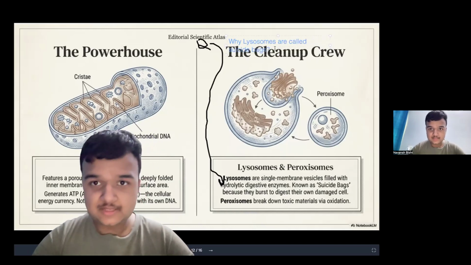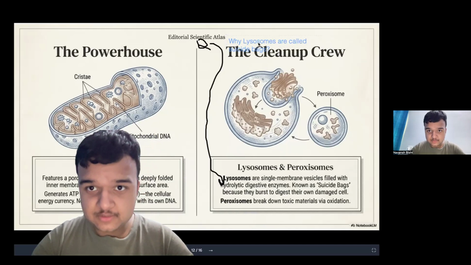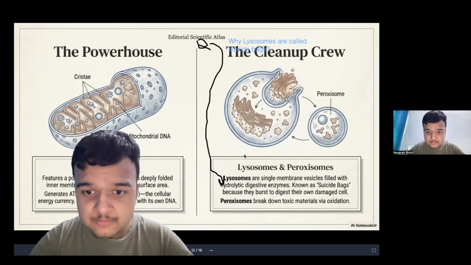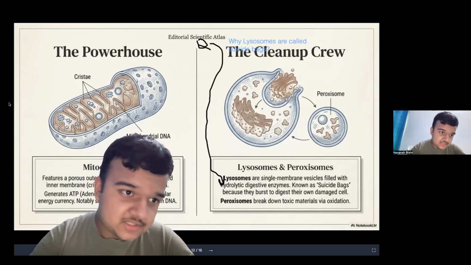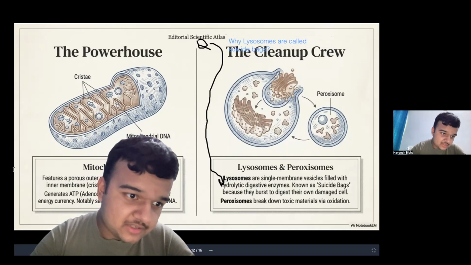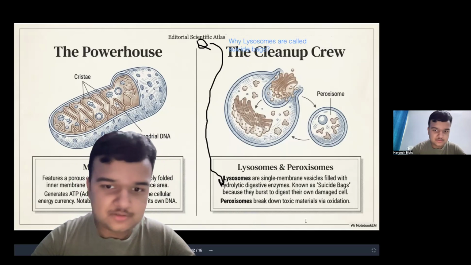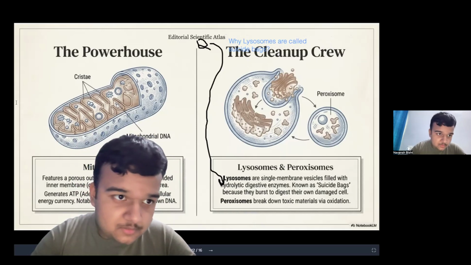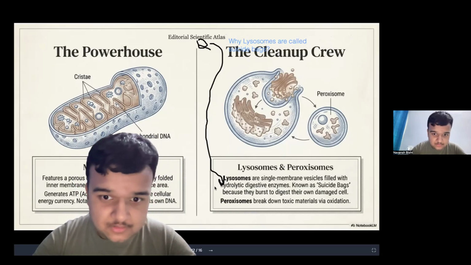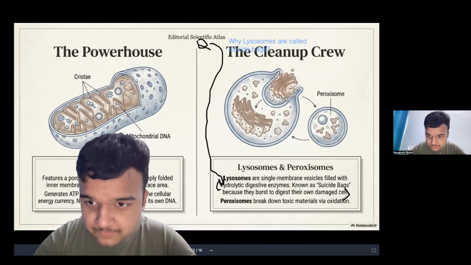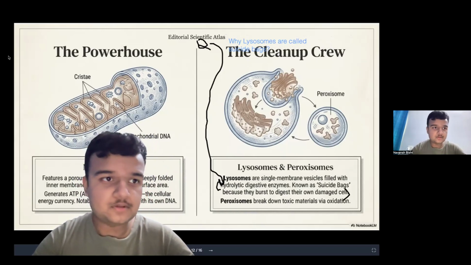This is an important answer. Let me highlight it. Sorry, I can't highlight, I don't know how, but no problem. Let me try to use this. From this part to this part, this is the answer. Got it.